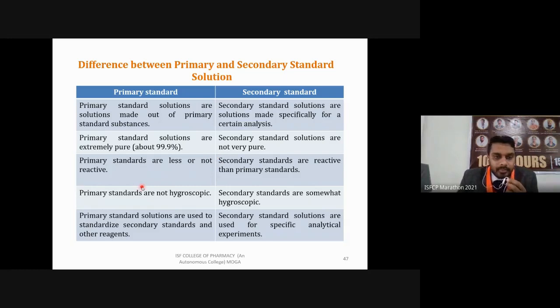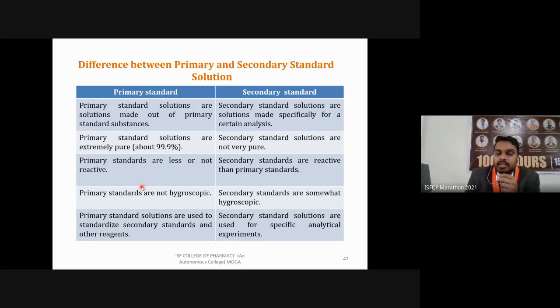Then, primary standards are not hygroscopic, they are not going to absorb moisture from the air. But secondary standards are somewhat hygroscopic, so they can absorb moisture and give error in weighing, and ultimately can affect the final concentration of our solution. Last one, the primary standard solutions are used to standardize secondary standards and other reagents. So these primary standards can be used for standardization of secondary standards.